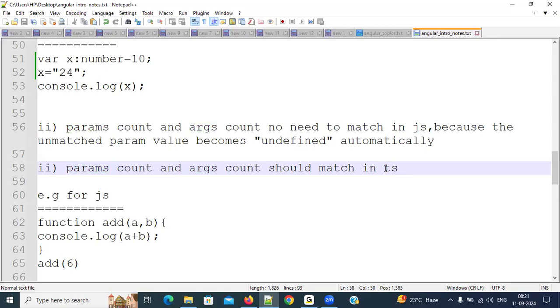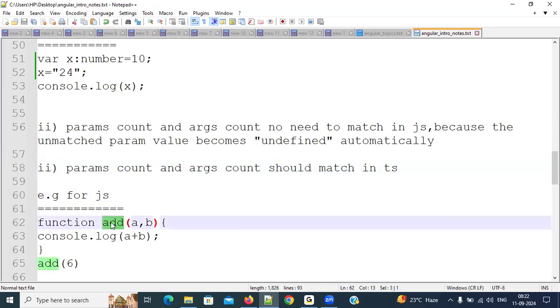Sir, what are these parameters and arguments? Very simple. Whenever we are developing an application, we are not only dealing with the data, we also need to perform different functionality. Sometimes we need to add, sometimes we need to update, sometimes we need to delete. So many types of functionalities we need to perform. In order to perform any type of functionality, we should write a function. So here we are writing a function.